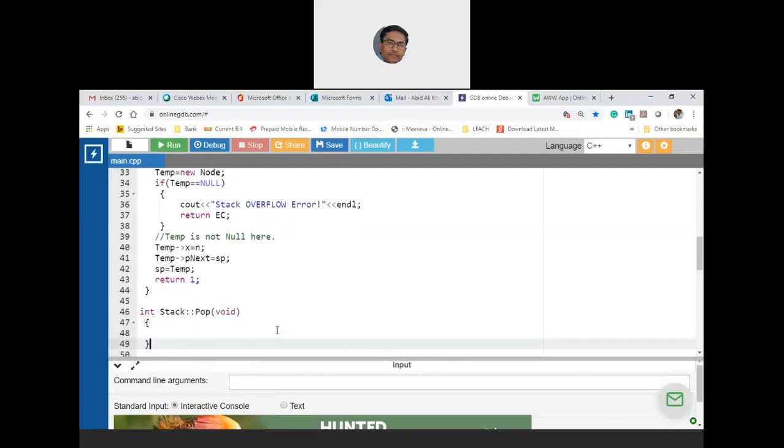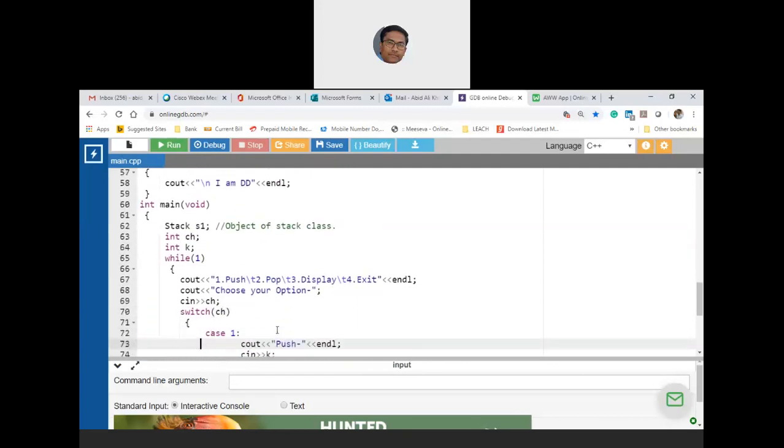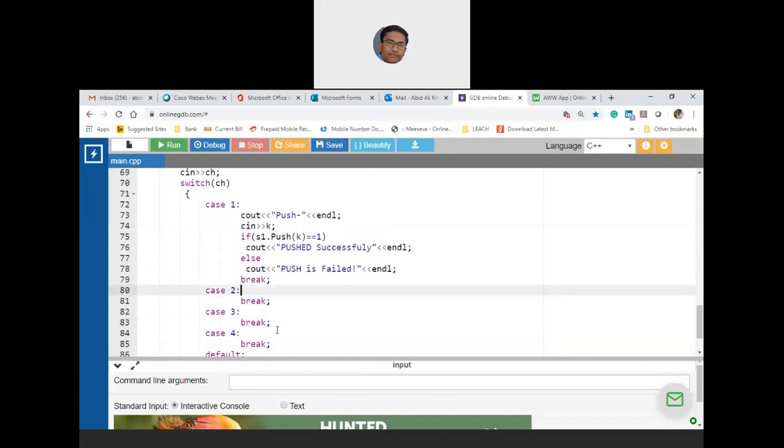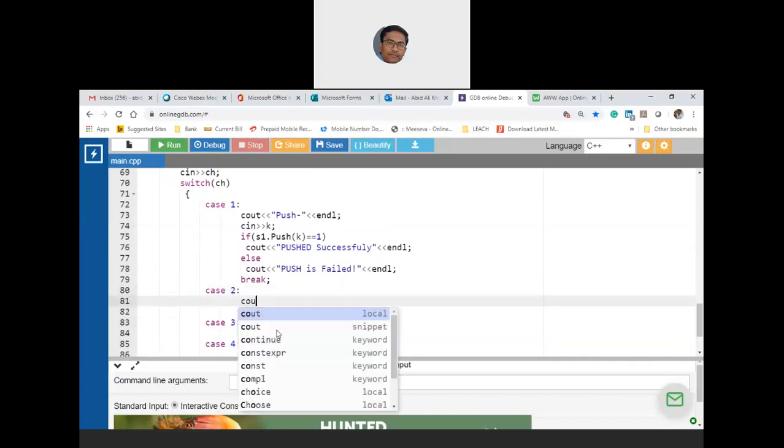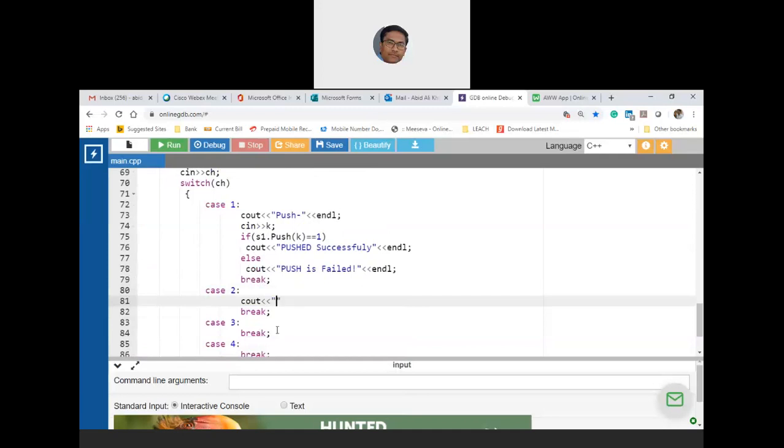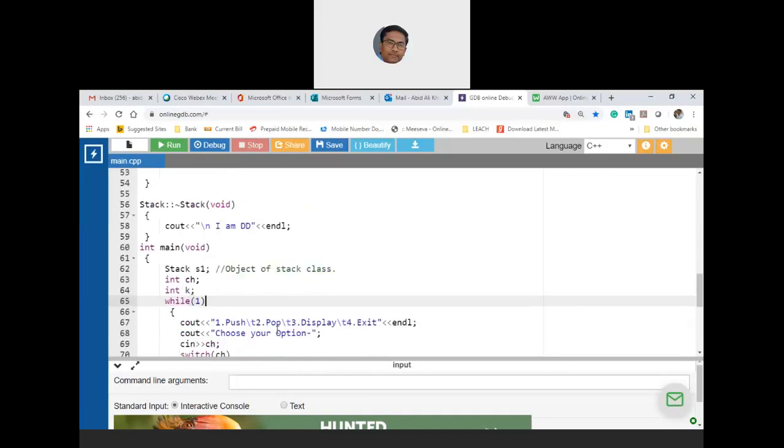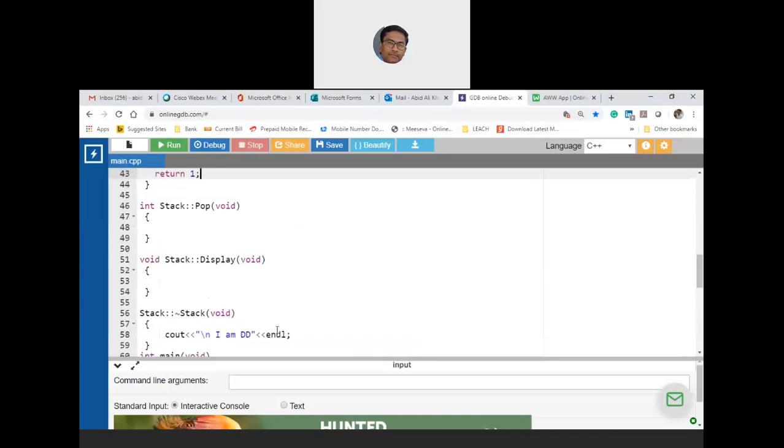Okay, good. Next, popping. Let us do popping. So directly what I'll do is I'll write a C++ statement. The popped item is S1 dot pop off, and pop off is passing nothing. It is void, and it has to return the popped element. Okay. So now let us concentrate on pop. Where is pop? Pop is here.